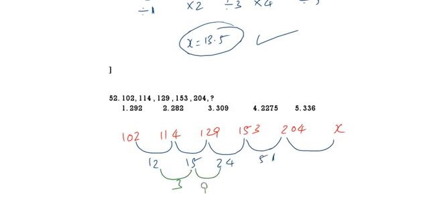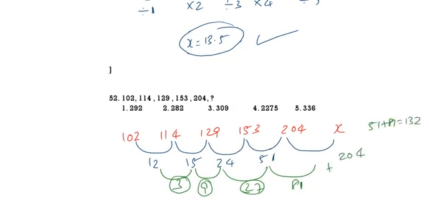This one, the gap is 27. 3 times 3 is 9, 9 times 3 is 27, 27 times 3 is 81. So first 51 plus 81, that is 132. Now 204 plus 132 will be equal to 336. 336 will be the final answer.